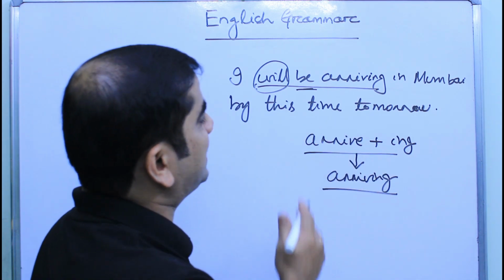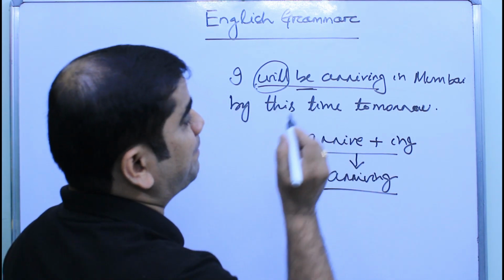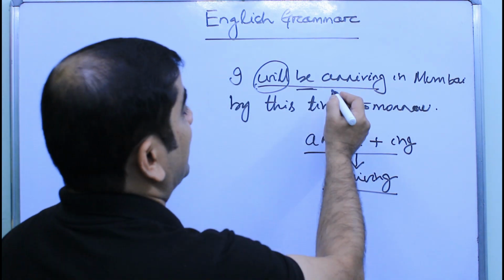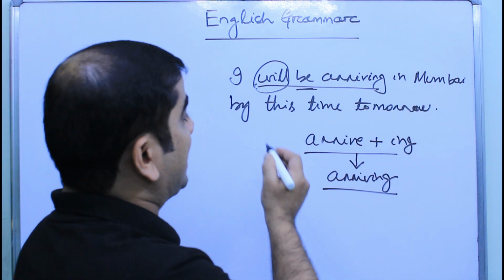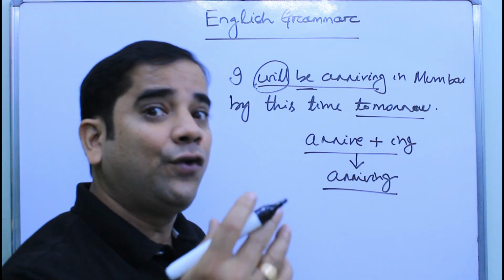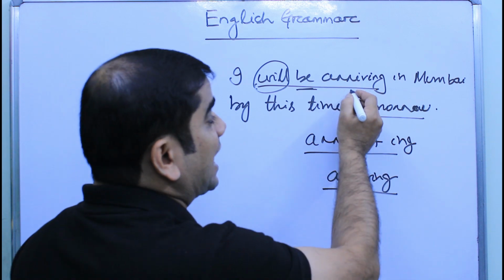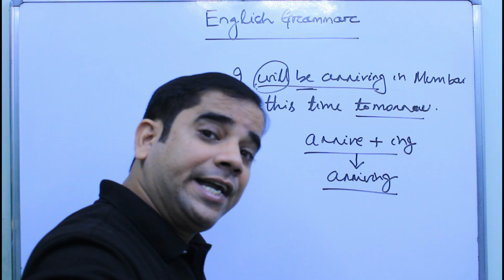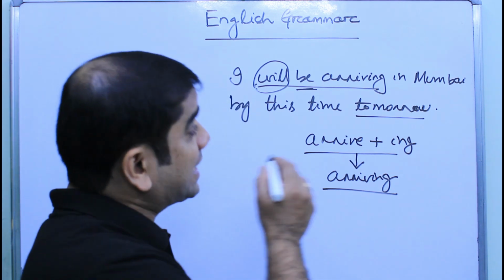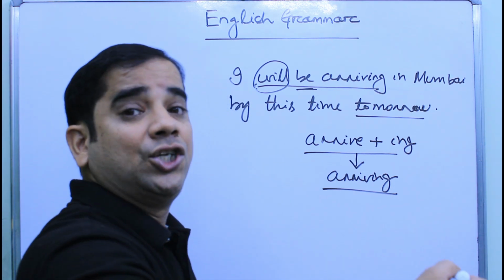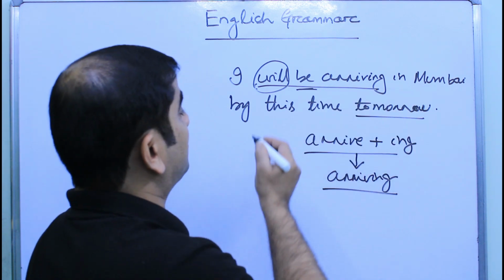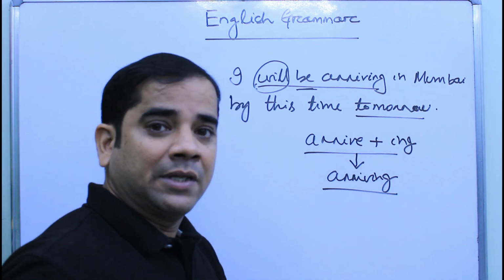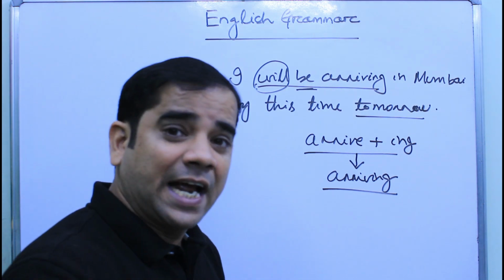Let us concentrate on this example. So, this example shows that arriving is in continuous form. So, it is continuous tense, and tomorrow shows that it is future, but it is a continuous process. That's why we have used future continuous. This is the action that will be continuing. I will be arriving in Mumbai by this time tomorrow. Okay. By this time, that means suppose it is 10 a.m. now.